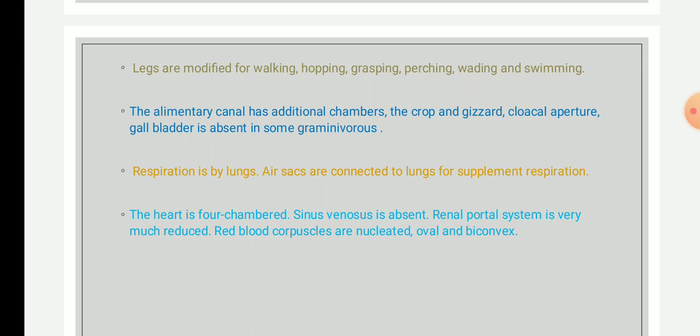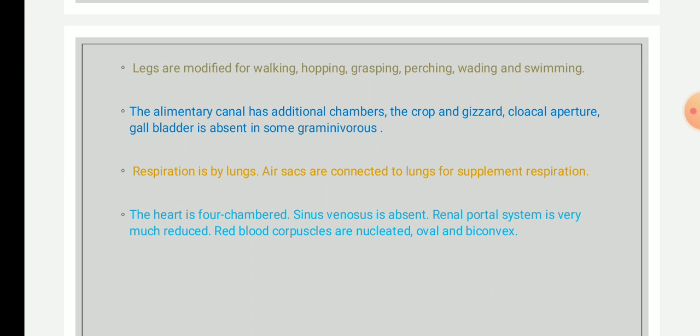Then the next point is the heart. In birds, the heart is four chambered. Remember, in reptiles it is three chambered, or partially divided, except in crocodile, which is four chambered. So in birds, all birds have a four chambered heart. Here the sinus venosus is absent, and the renal portal system is very much reduced, in order to reduce body weight.